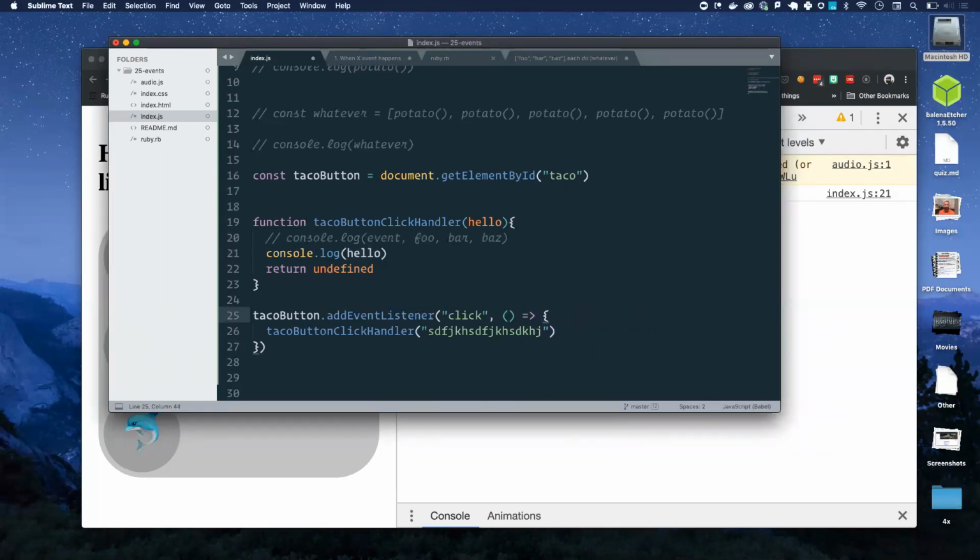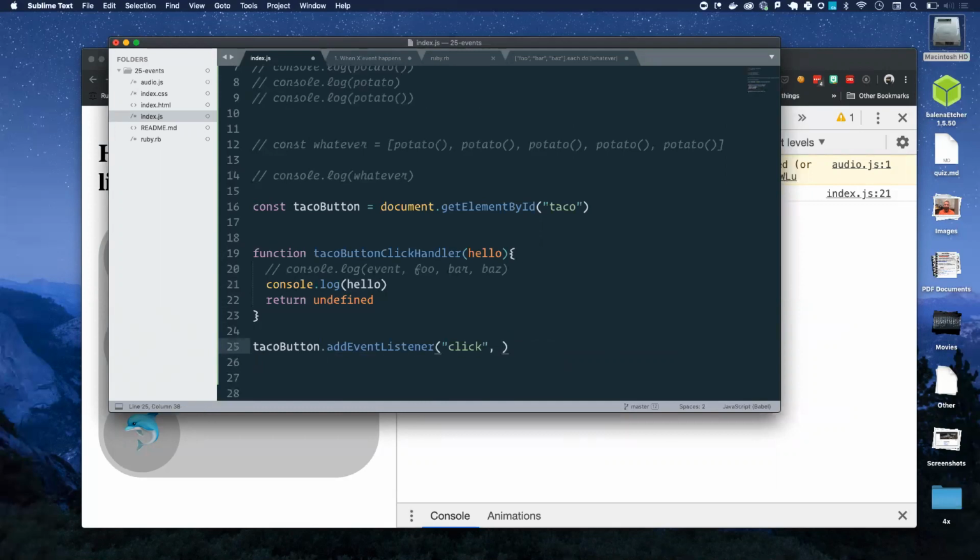Yeah, I'm lost. Fair. So you don't need to pass anything in to tackle button click handler when you define the function? Correct. Your callback that you pass into add event listener does not need to accept any arguments. I'm not understanding why not, because when you showed us without it, it wasn't working, and you showed us with it, and it did. So I don't understand why. I'm confused.